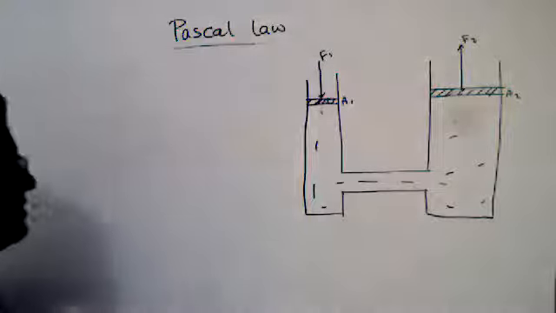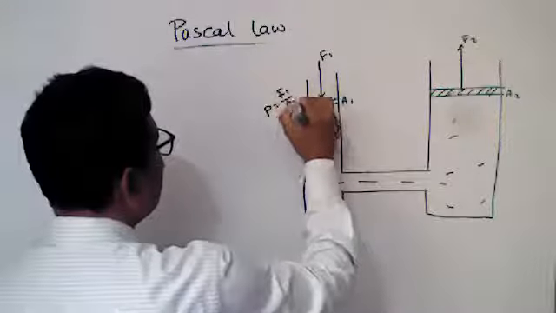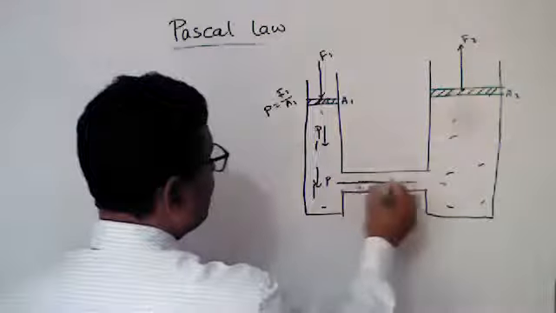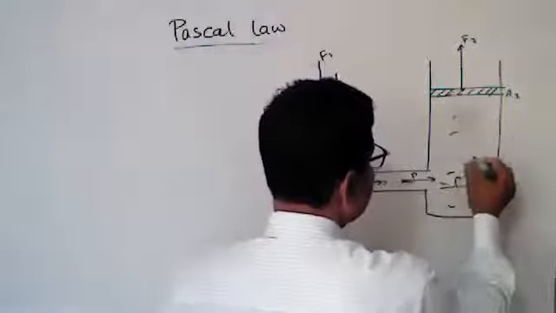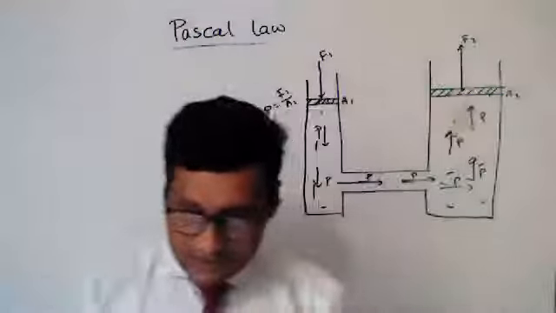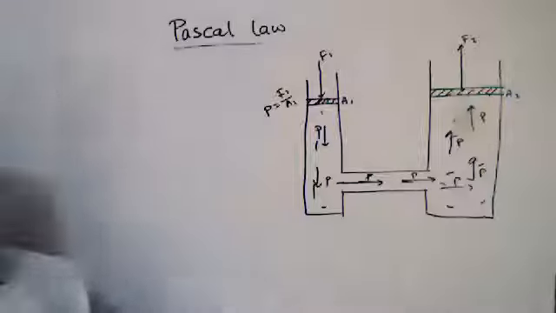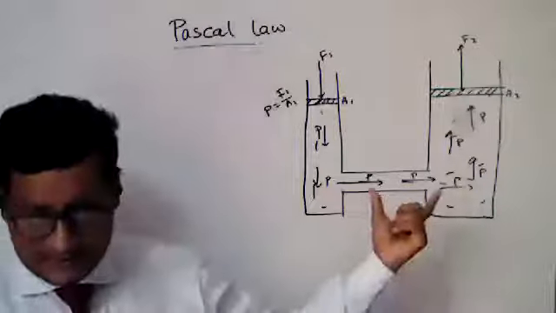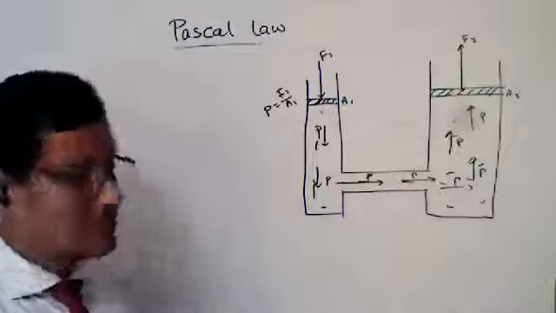From Pascal's law, the pressure here is P equals F1 by A1. So in this portion, the pressure in every direction is P, because there is no loss or diminishing of pressure. So pressure at all points inside the liquid will be equal. So this is the P.